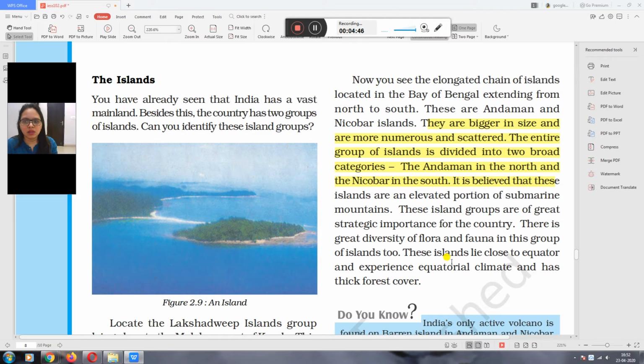These islands lie close to the equator and experience equatorial climate and have thick forest cover. The Tropic of Cancer passes through India. After that, the Tropic of Capricorn, and the middle line, which is the equator, is near the Andaman and Nicobar Islands. That is why they experience equatorial climate. Equatorial means the climate faced by areas or countries near the equator. Thick forest means a huge amount of forest.